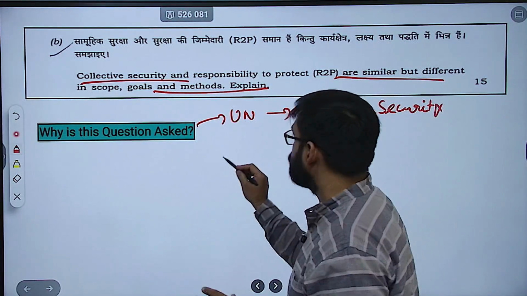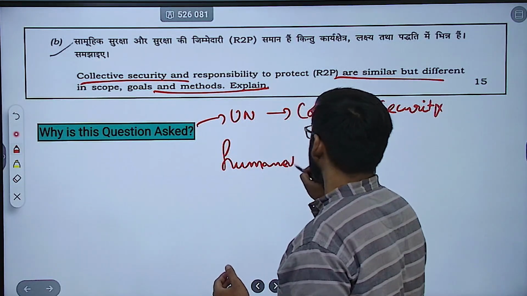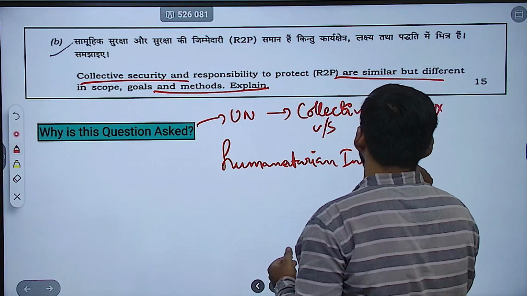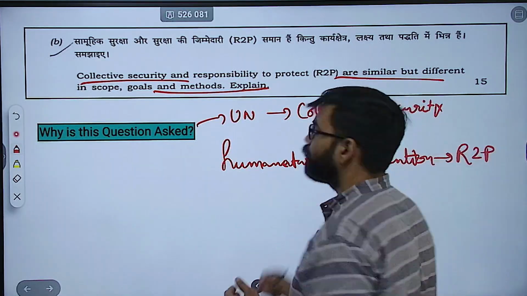Clear? That is the humanitarian intervention norm. Humanitarian intervention, that is the right to protect.